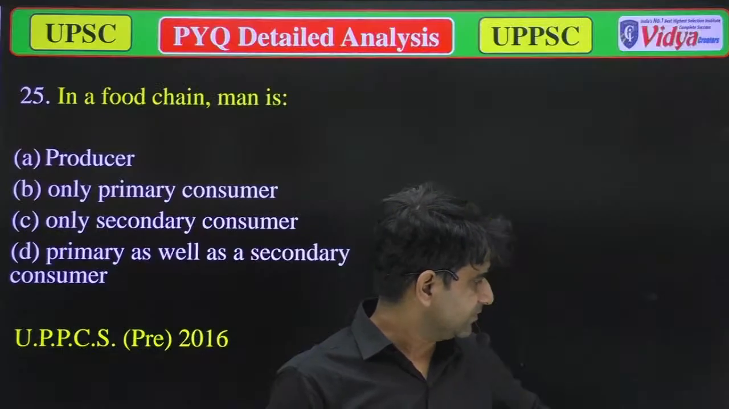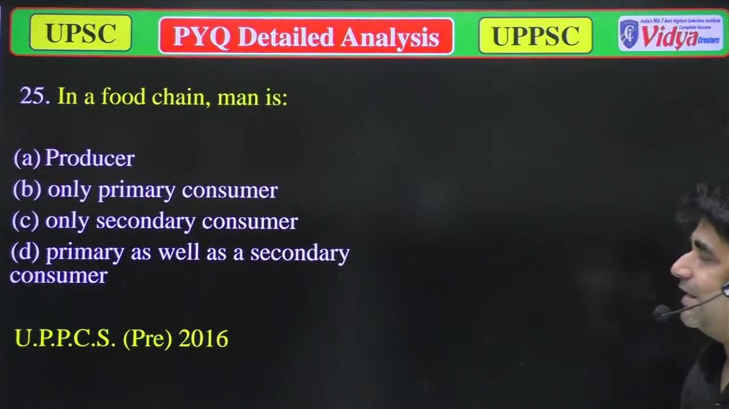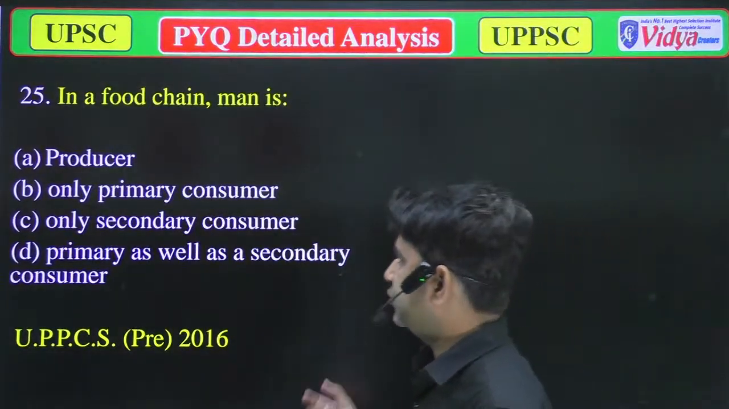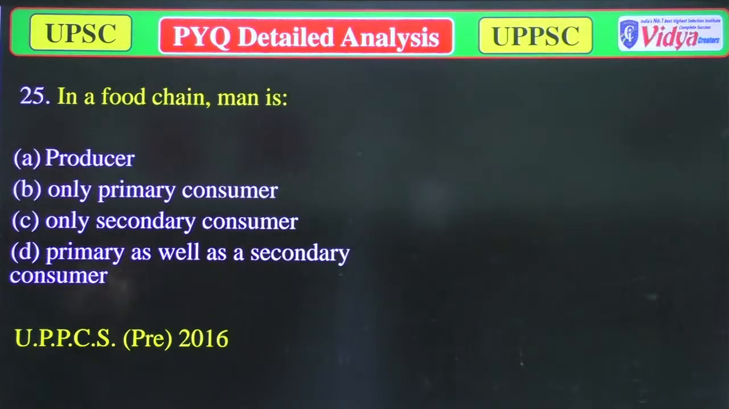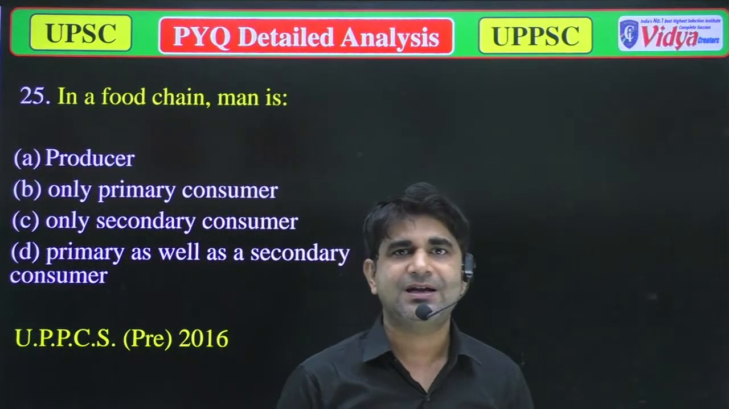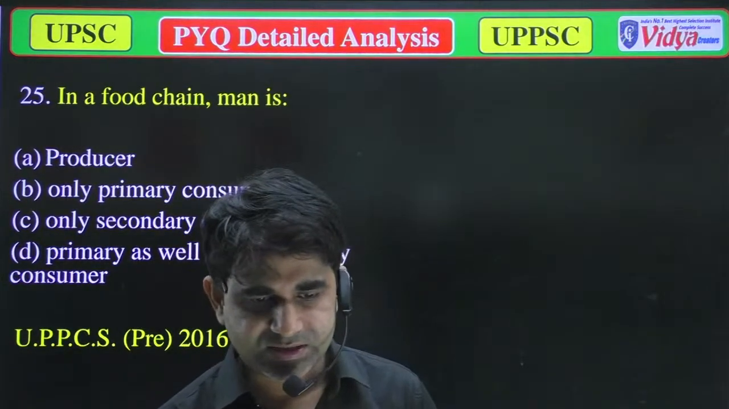So our first question is, in a food chain, man is option A, producer, option B, only primary consumer, option C, only secondary consumer, and option D, primary as well as secondary consumer. It's a simple question, and I hope all of you can answer it in a proper way. 6 people are live. Please answer these questions.